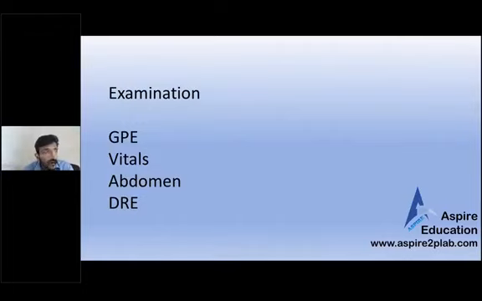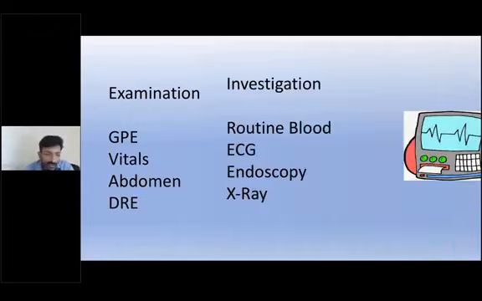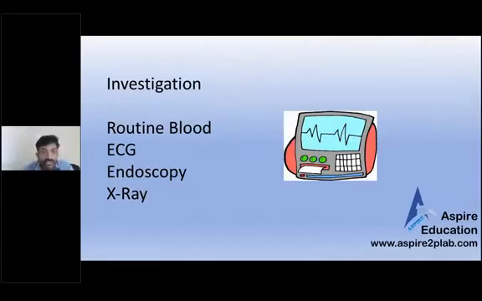For examination, you can mention vitals, abdominal and digital rectal examination. Then for investigation, routine bloods, ECG, and we can mention endoscopy and X-ray. X-ray, why? Just to rule out perforation, just to show I'm a safe doctor. Endoscopy is to find out the cause of bleeding, and if we find any cause, such as an acid peptic ulcer, we can treat it also. Both diagnostic and therapeutic. So we will be able to diagnose it and treat it at the same time. So we need to do endoscopy.